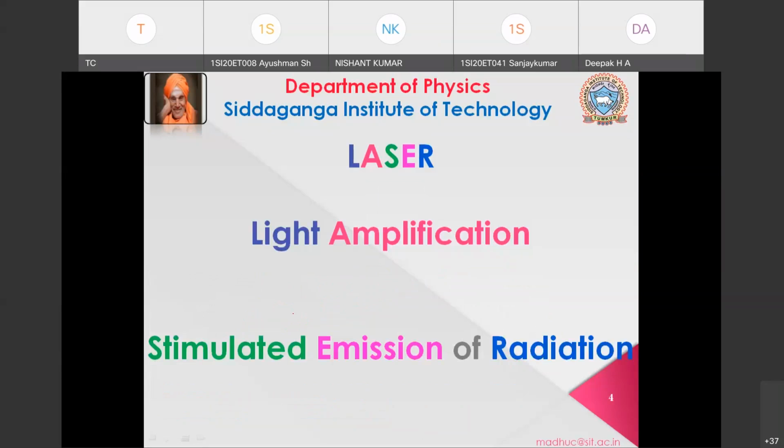Next we need to know about lasers. We are not going to study much on white light; we are going to study more on lasers. That is the main focus of this topic. As you already know, laser stands for light amplification by stimulated emission of radiation. So this is your introduction to lasers. Later, maybe in Monday's class, we will see what is the meaning of light amplification and what is the meaning of stimulated emission of radiation.